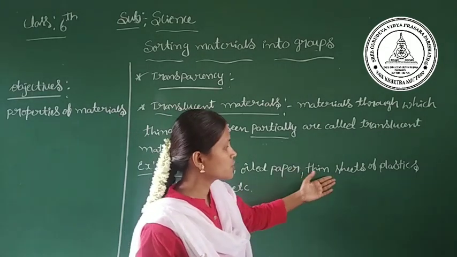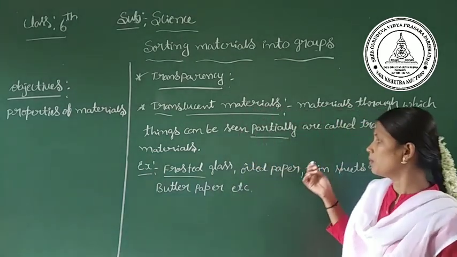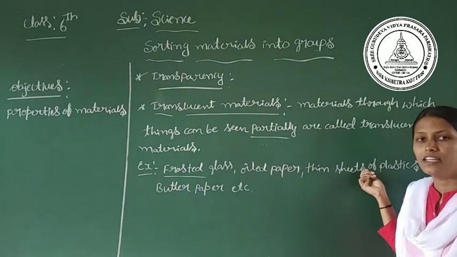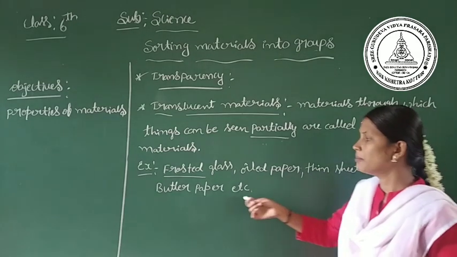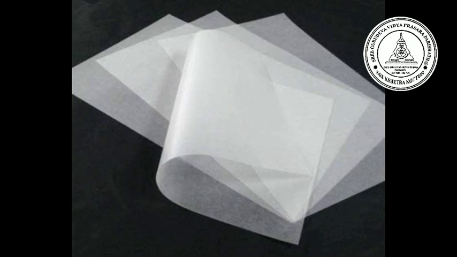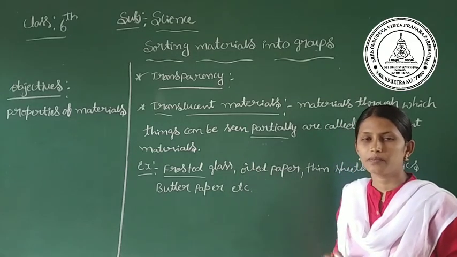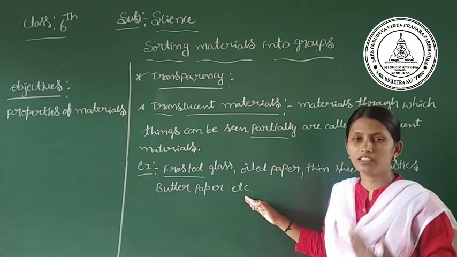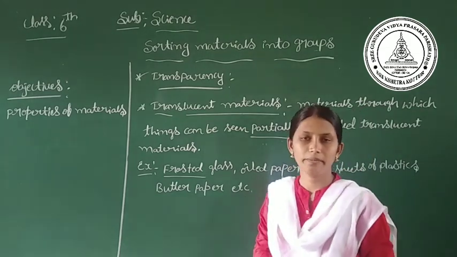Next, thin sheets of plastic. Through thin sheets of plastic also we can see the objects, but we won't get a clear picture of them. Next one, butter paper. This is a butter paper picture. Through this paper also we can see things, but not clearly. These are examples of translucent material.